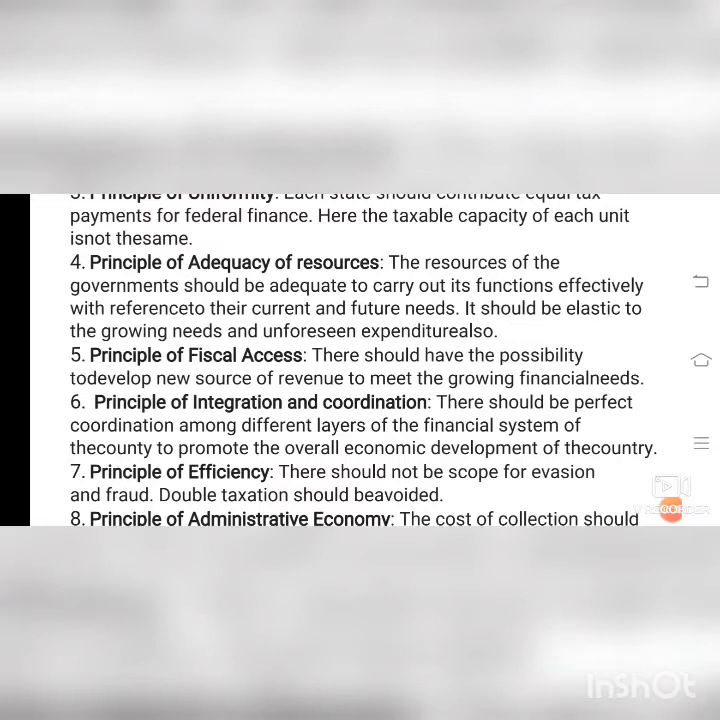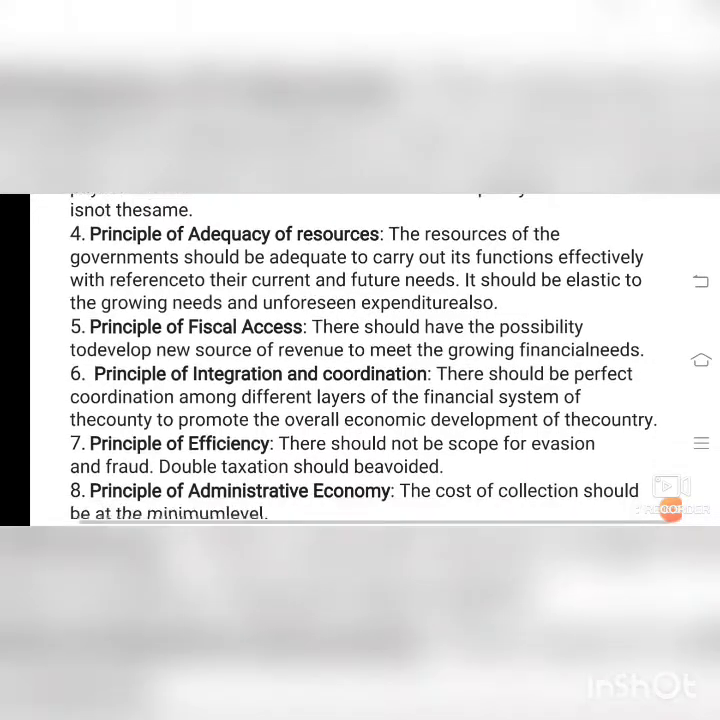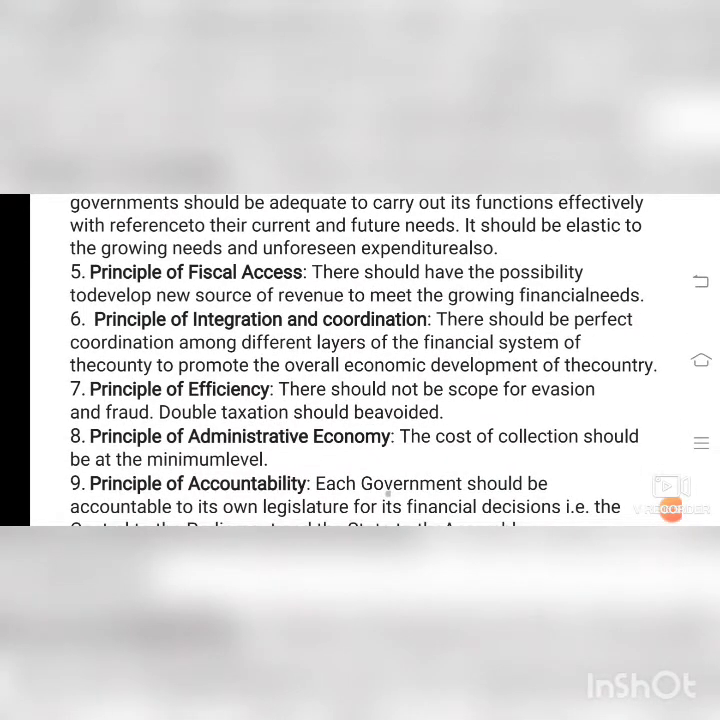Principle of efficiency. There should not be scope for evasion and fraud. Evasion means no corruption. Double taxation should be avoided. Double taxation, again and again insisting a person to pay the tax, should be avoided. If a person is already paying tax, the government must not stress him to pay another tax. One tax is enough, isn't it? So double taxation should be avoided.